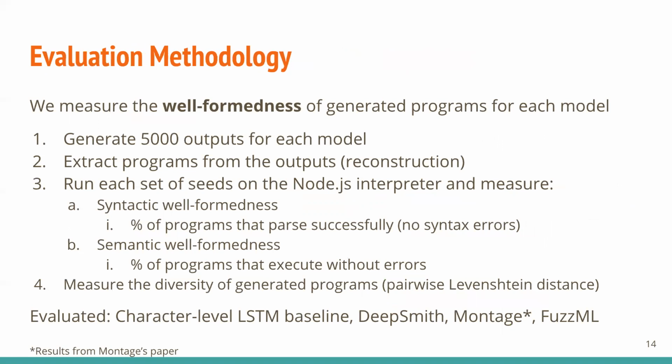Next, we measure the well-formedness of generated programs for each model by first generating 5,000 outputs and then extracting programs from these outputs. Then we run each set of seeds on the Node.js interpreter and measure syntactic well-formedness and semantic well-formedness. Finally, we measure the diversity of generated programs and we evaluate those on the character level LSTM baseline, the DeepSmith model, the Montage model, and the FuzzML model.